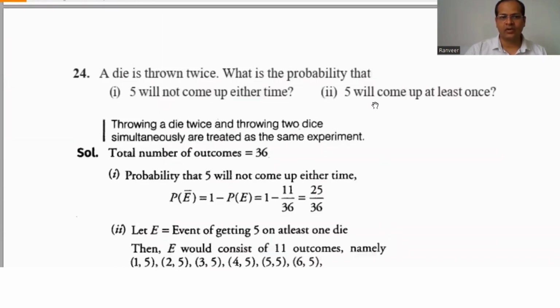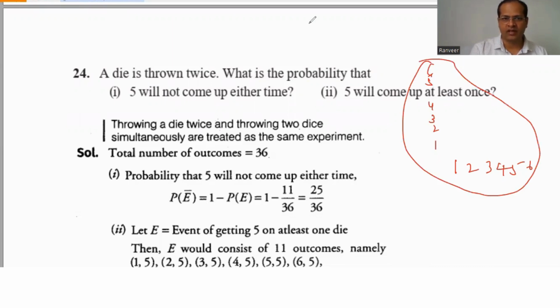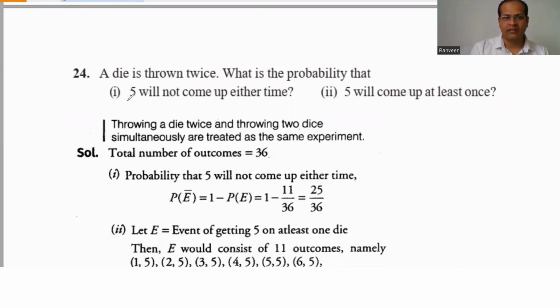Question 24: a die is thrown twice. What is the probability that 5 will not come up either time? The total sample space is 36. We already saw 1, 2, 3, 4, 5, 6 and again 1, 2, 3, 4, 5, 6. In this way, we can find the total sample space, that is 36. 5 will not come up either time.